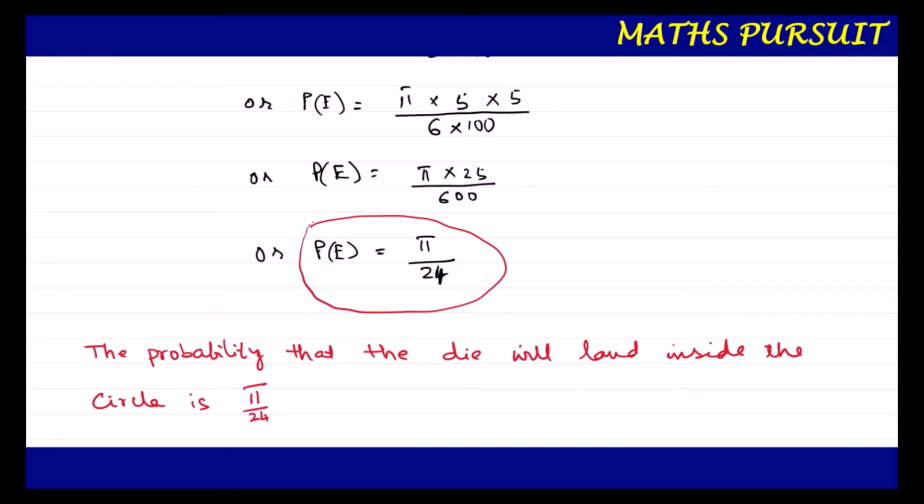Hope you understood what I did here. This is very simple and very straightforward, but we just need to understand how we are going to move. I found the area of the rectangle, and I took it as the total number of outcomes. And then I also considered the area of the circle, because that is going to be our number of favorable outcomes. Why? Because our die needs to land inside the circle. So I took the area of the circle as the number of favorable outcomes upon total number of outcomes as 6, that is the area of the rectangle. This is how I solved.